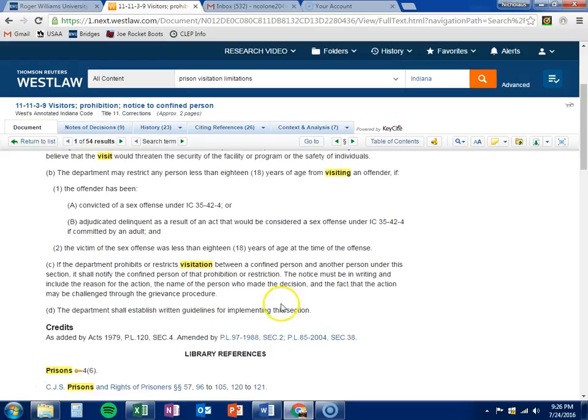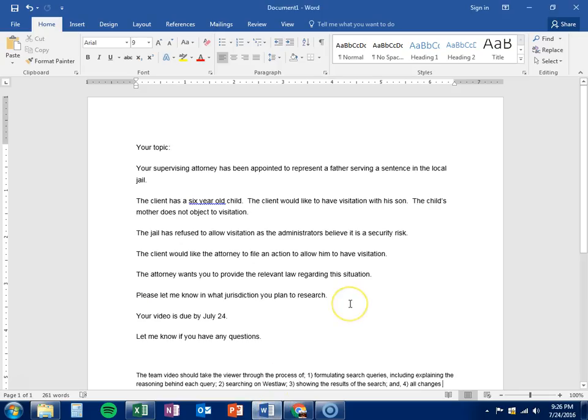It goes on to say in Charlie that if the department prohibits or restricts visitation between a confined person and another person, the department shall notify the confined person of that prohibition or restriction. The notice must be in writing and include the reason for the action, the name of the person who made the decision, and the fact that the action may be challenged through the grievance procedure. We believe that the grievance procedure is the procedure we're doing right now, at least looking into this for the client. As you can see, he's a father serving a sentence in local jail, as we talked about earlier.